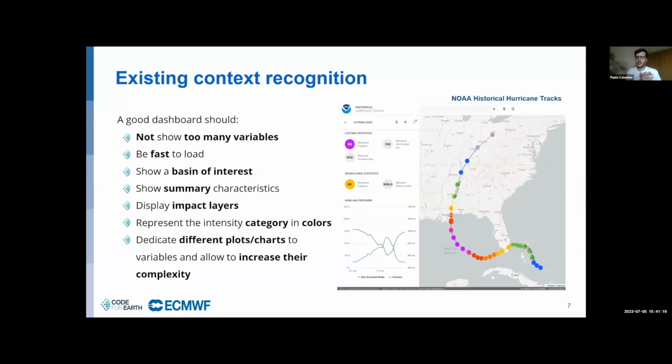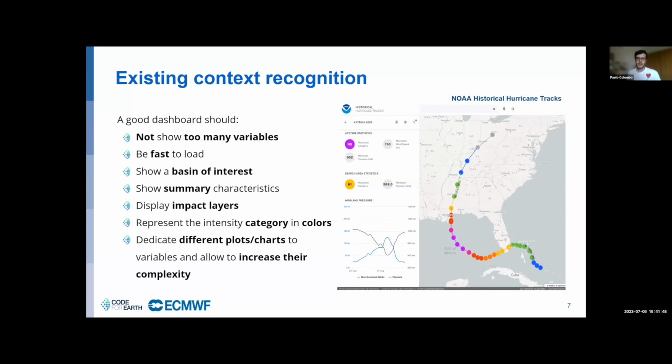The first milestone, which we concluded last month, consisted of the recognition and analysis of existing dashboards showing tropical cyclone data. What we learned from this phase is that having too many variables makes it harder to understand the dashboard and the most important information we can provide.